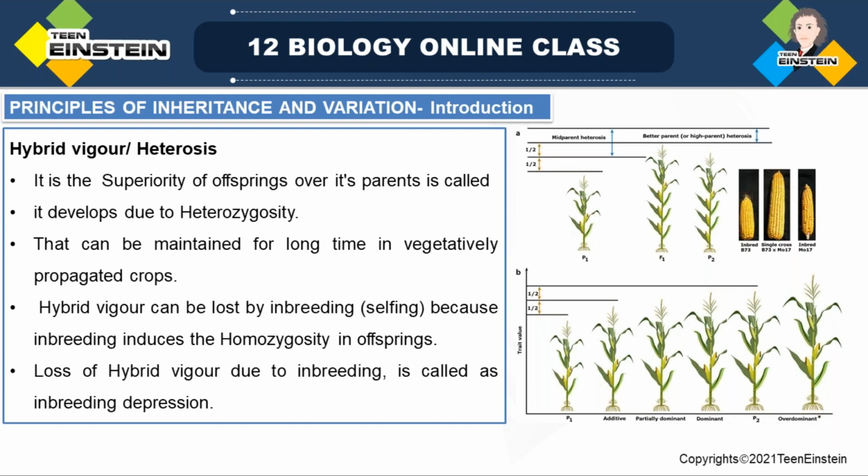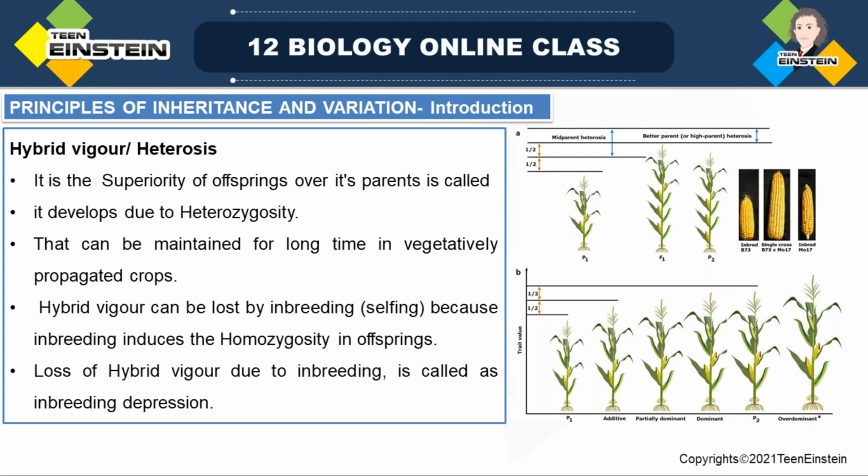So that shows in characters like size, growth, then fertility, yield, in all these characters. So animal breeders or plant breeders, they are utilizing this by mating or by crossing different pure lines.